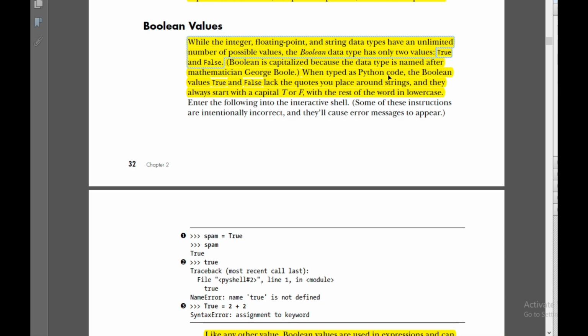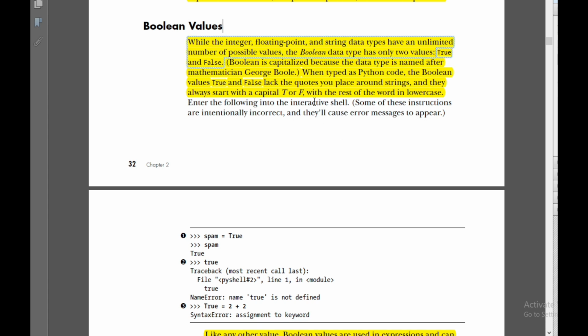When typed as Python code, the Boolean values True or False lack the quotes you place around strings, and they always start with a capital T or F, with the rest of the word in lowercase. So if you are using the Boolean data type with the values True and False, they do not have double quotes as a string does. If you put double quotes around True and False, then it will be considered a string data type.